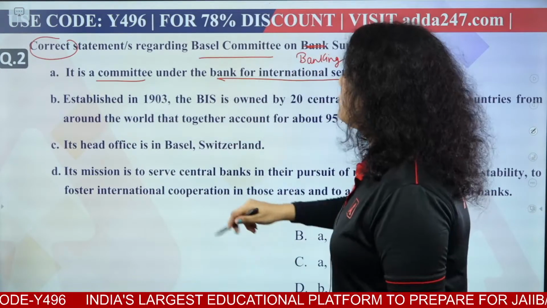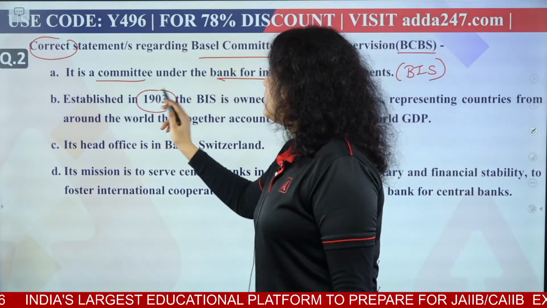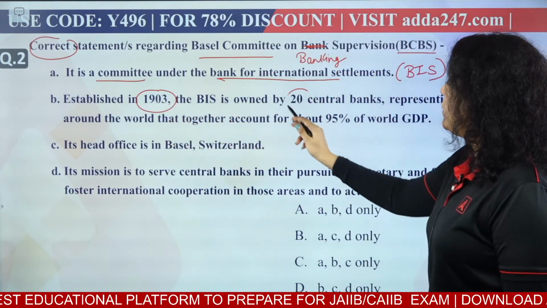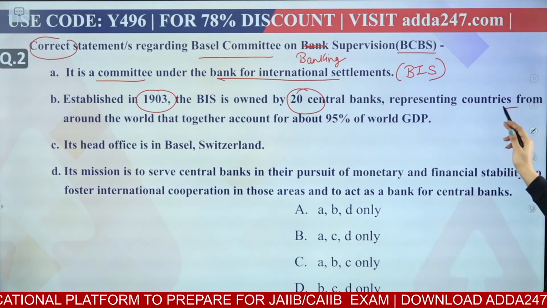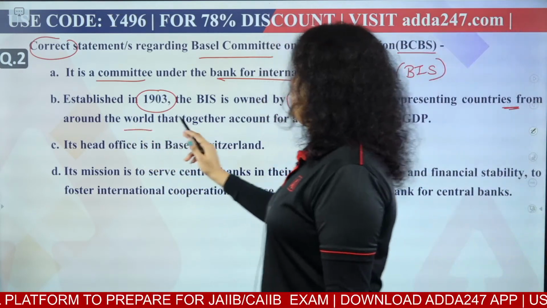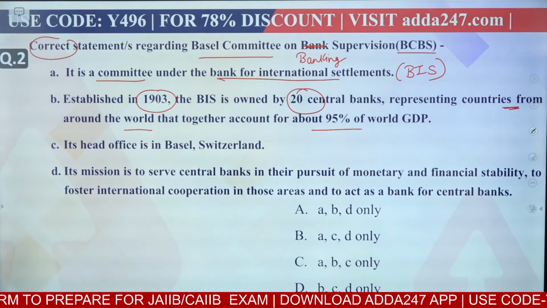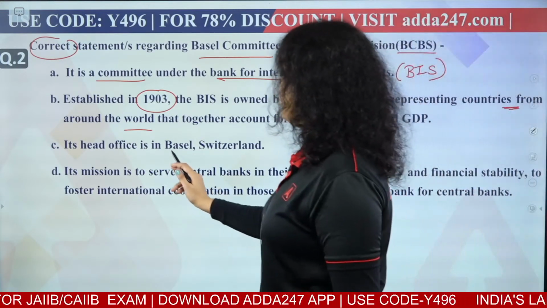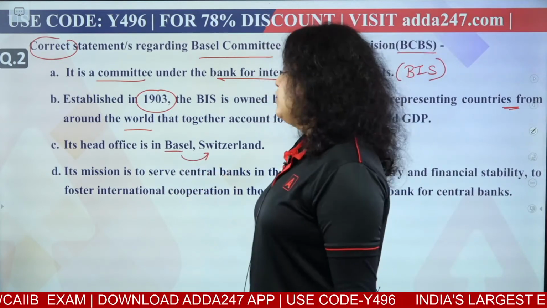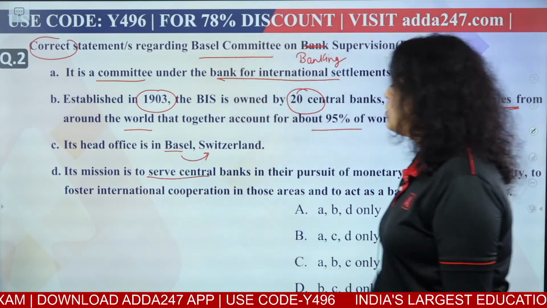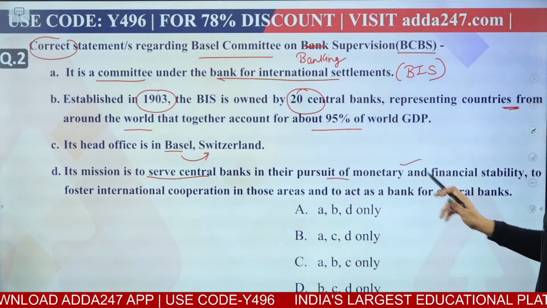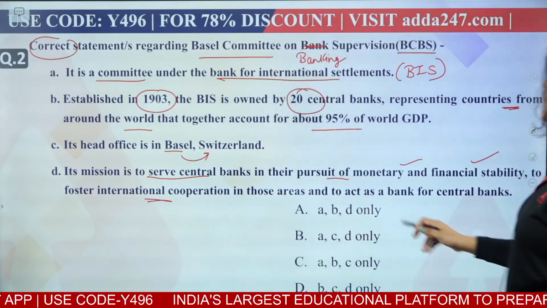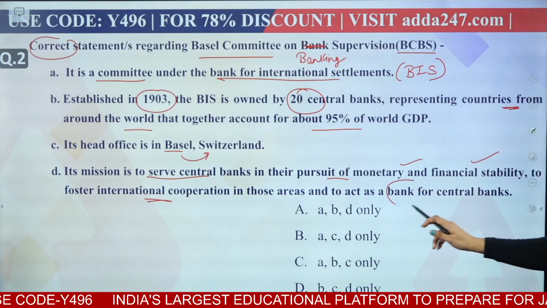Okay. Now, second statement is saying established in 1903. We are talking about BIS. So established in 1903, BIS is owned by 20 central banks representing countries from around the world that together account for about 95% of world GDP. Okay, and the third statement is saying its headquarters is in Basel, which is a city in Switzerland. Fourth is saying its mission is to serve the central banks in their pursuit of monetary and financial stability, foster international cooperation in those areas, and to act as a bank for the central bank.